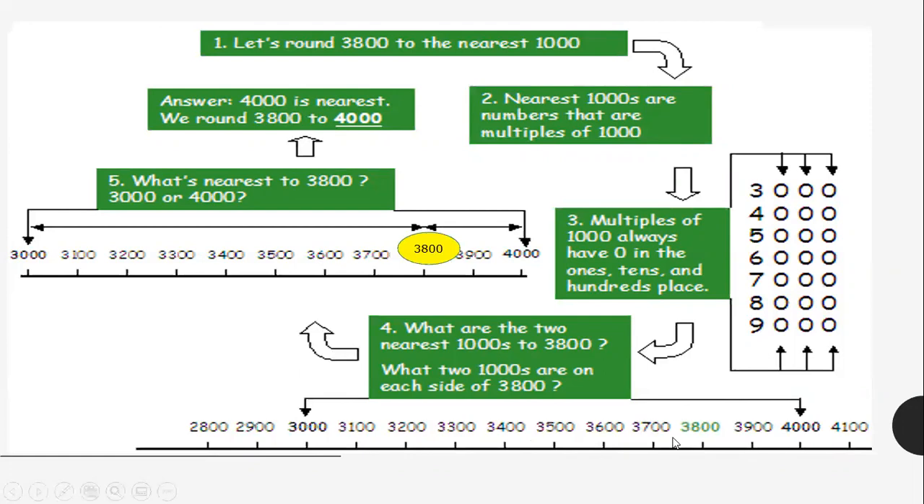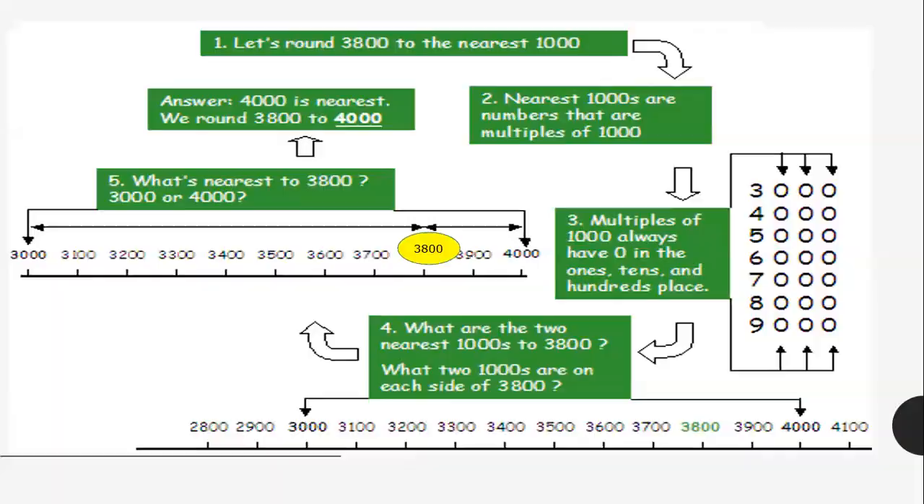3,800 will simply check whether it is closer to 4,000 or closer to 3,000. We will consider only its thousands multiple. So for 3,800, its closest thousand multiple is 4,000. You can see 3,800 is closer to 4,000. I have marked the distance like this, while 3,800 is far from 3,000. So the answer is 4,000, the nearest thousands multiple of 3,800.